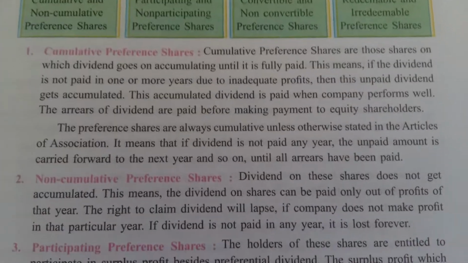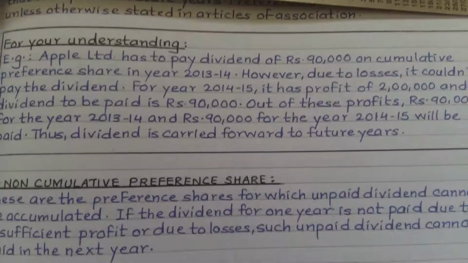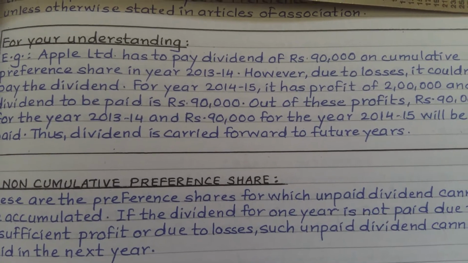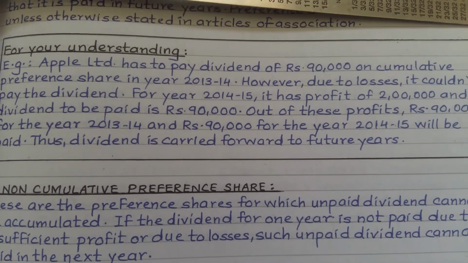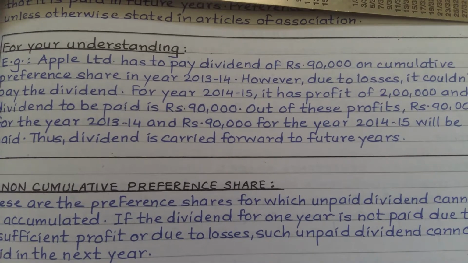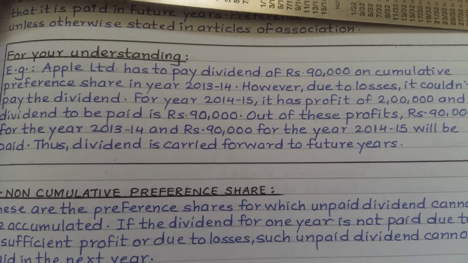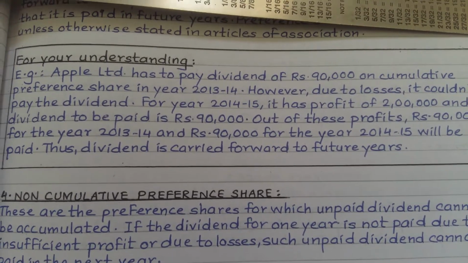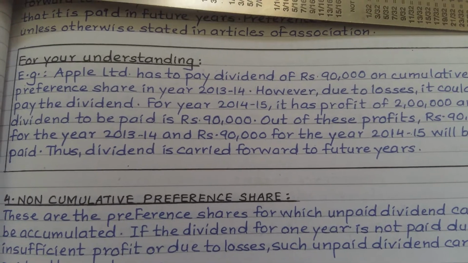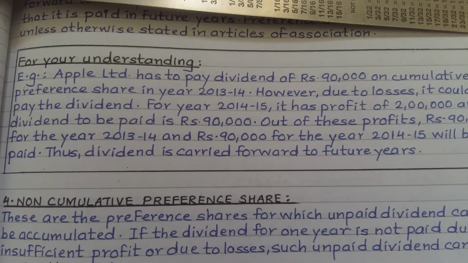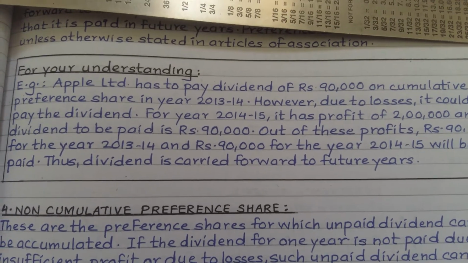This we will understand by one example. Apple Limited has to pay a dividend of rupees 90,000 on cumulative preference shares in the year 13-14, right? However, due to losses, it couldn't pay the dividend. It means in 13-14, Apple Limited suffered losses, so in that year it cannot pay the 90,000 dividend to the cumulative preference shareholders, right?